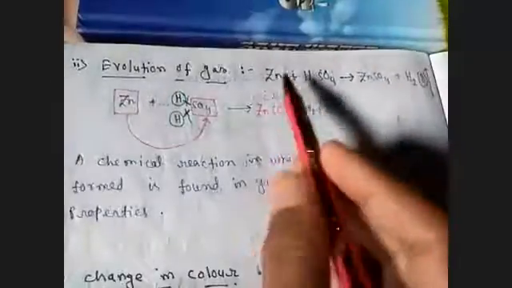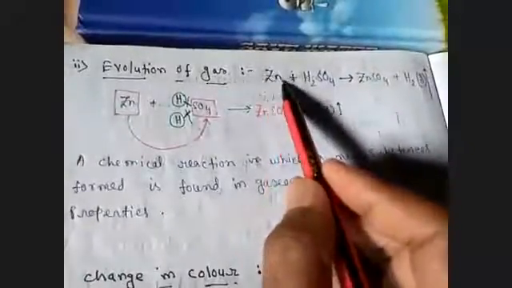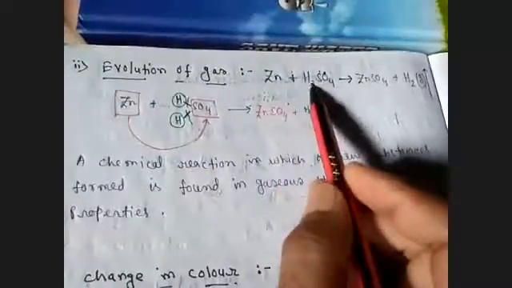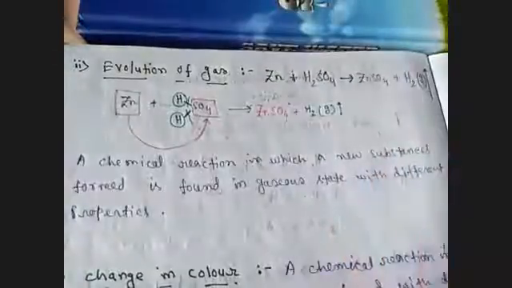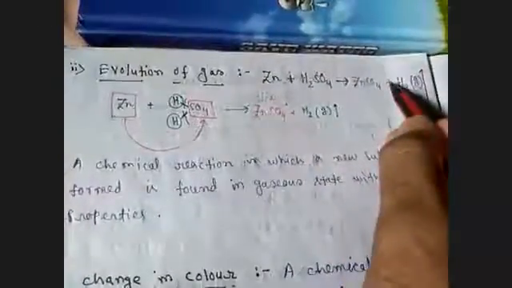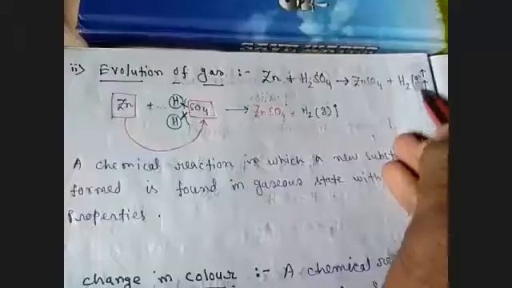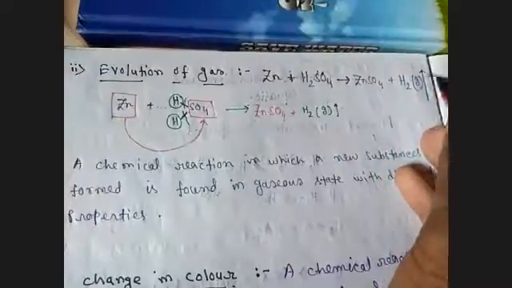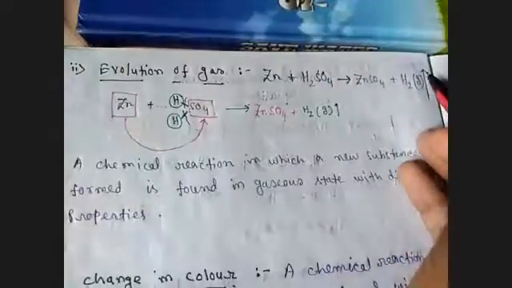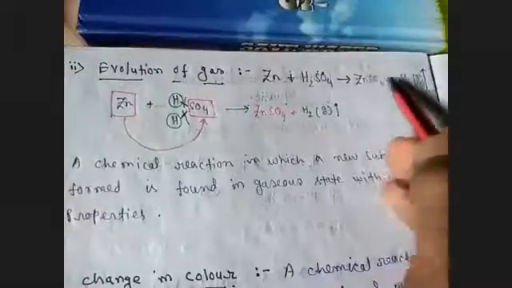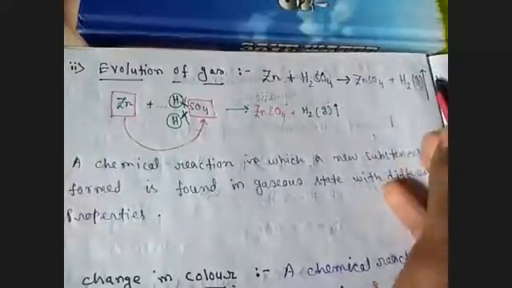So suppose zinc reacts with sulfuric acid. Zinc reacts with sulfuric acid, gives zinc sulfate and hydrogen. And we learned that hydrogen is in gaseous state, so beside it G will be placed, and this is an upward arrow. Upward sign denotes evolution or escaping. So a new substance which is found in gaseous state is called evolution of gas.